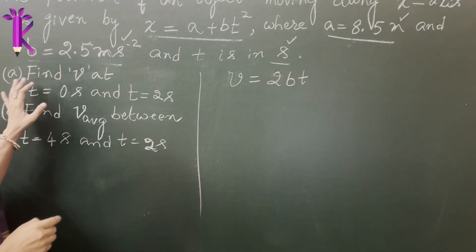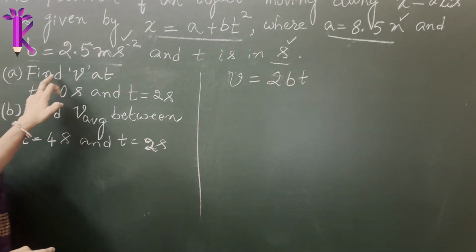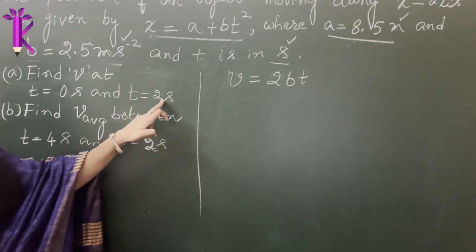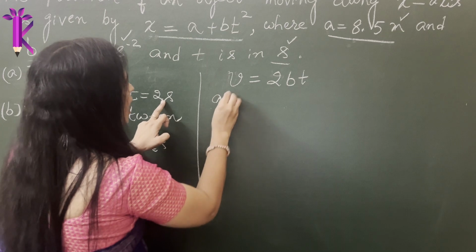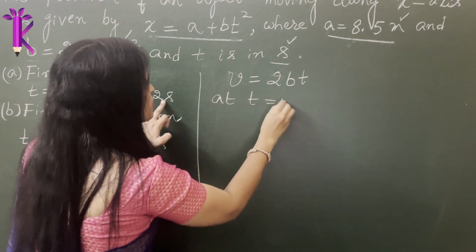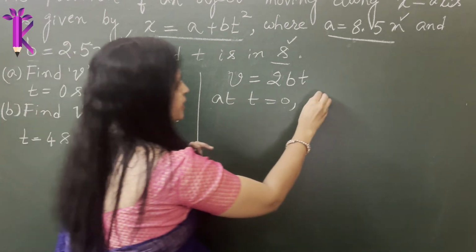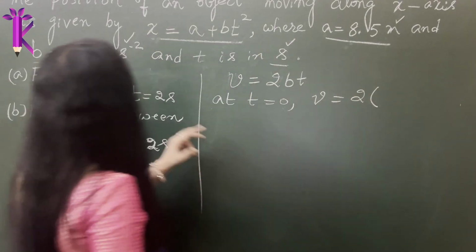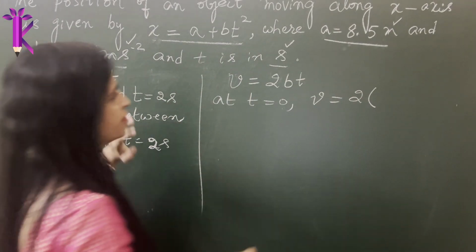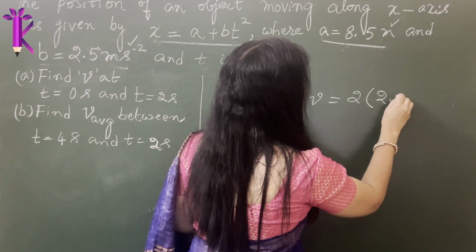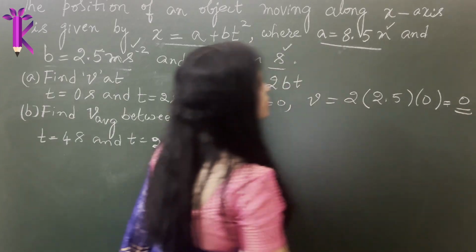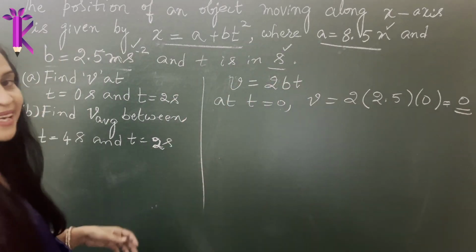Now what are you supposed to calculate? The first question is to find v at t is equal to 0 and t is equal to 2 seconds. So at t is equal to 0, let's substitute the value of t. v will be equal to 2 into, what is the value of b? 2.5, right? So 2.5 into 0, which will be equal to 0. So you got the answer. It was as simple as that.